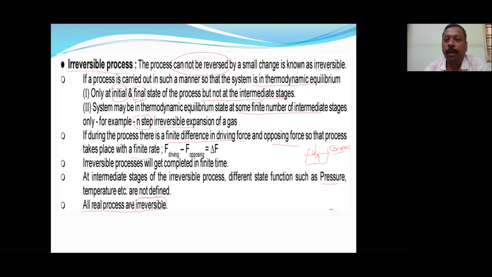Actually, all real processes are irreversible, whatever process we carry out in the labs. In daily life, whatever process we carry out, they are all irreversible. Nobody can carry out a process in a reversible way because it is a very slow process, and nobody wants any process to be very slow. That is only ideal, only imaginary, but real is irreversible. So I think all of you noted this. Now let's go for the next slide.